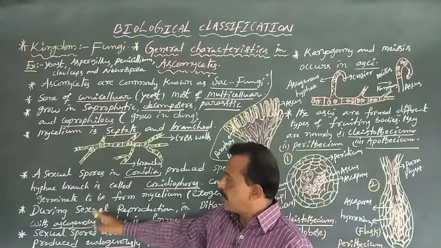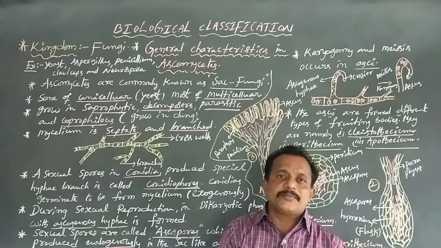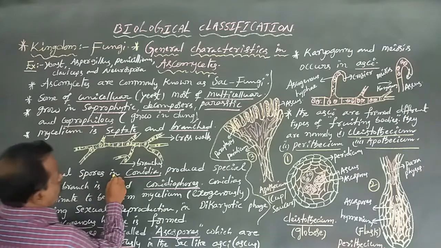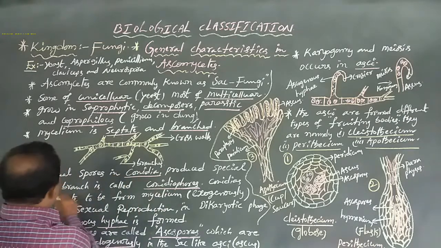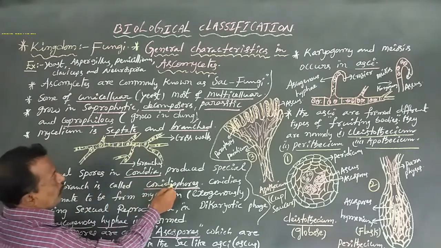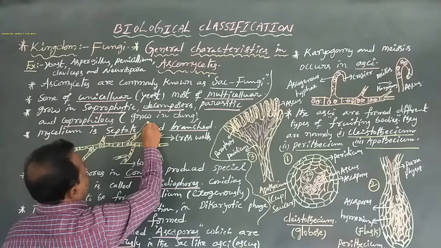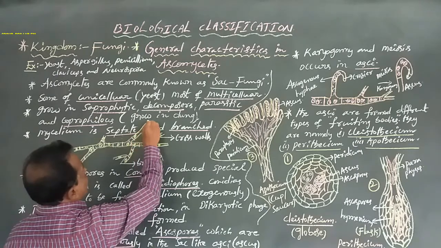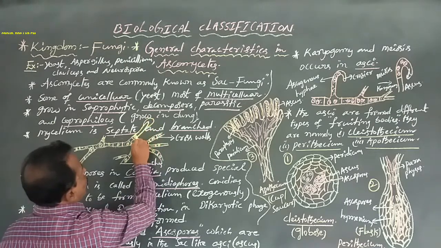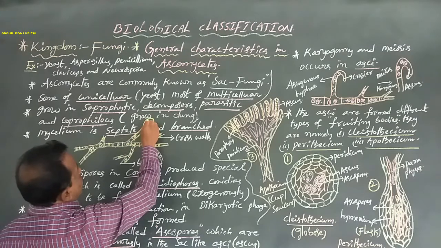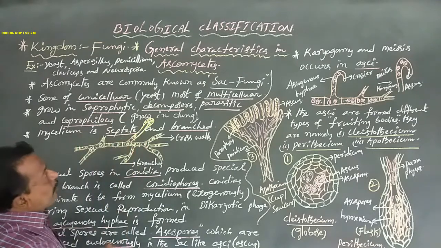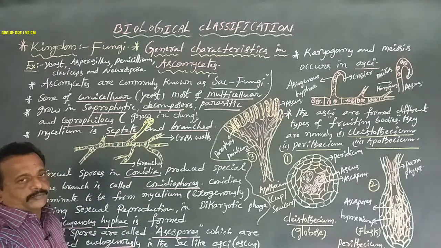So dear students, reproduction takes place by asexual reproduction and sexual reproduction. Asexual spores, the conidia, are produced on a special hyphal branch called the conidiophore. These are conidia. This is a special hyphal branch, similar to the sporangiophores of Phycomycetes.